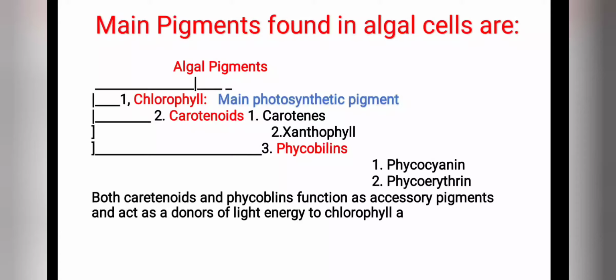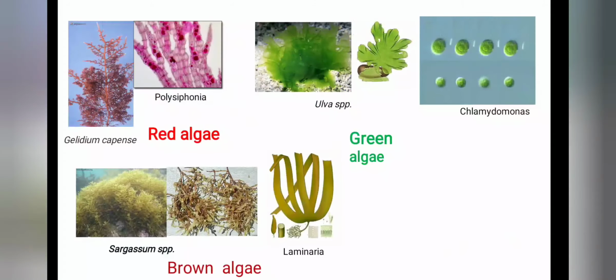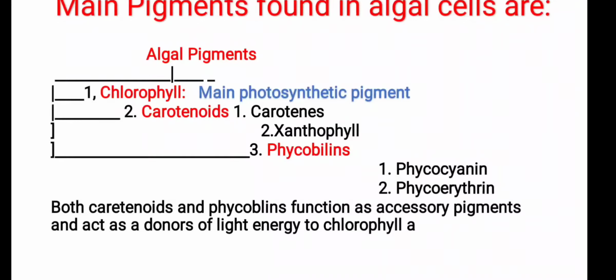Students, chlorophyll is the main photosynthetic pigment in algae, while carotenoids and phycobilins function as accessory photosynthetic pigments and they act as donors of light energy to chlorophyll A. Detail of each of these types of pigments we will discuss in our next video.